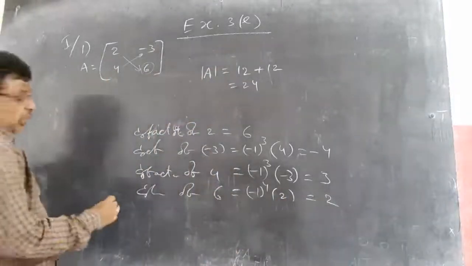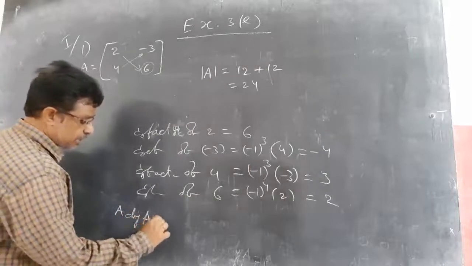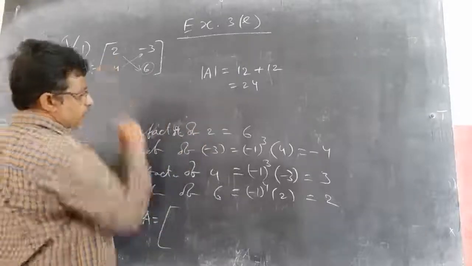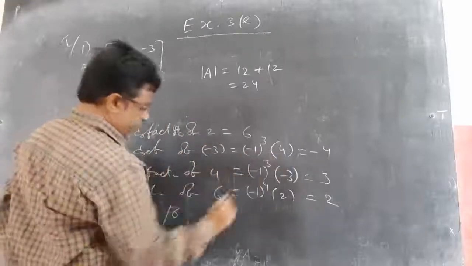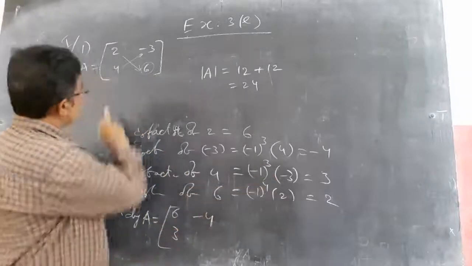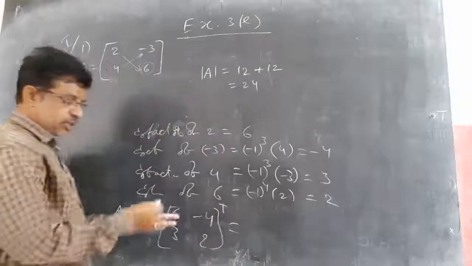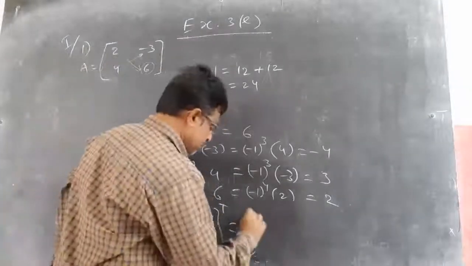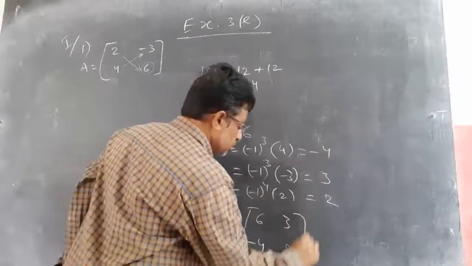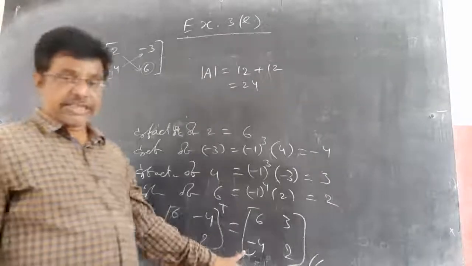Now, adjoint A. What is adjoint A? I told you, it is the transpose of the cofactor matrix. So first form the cofactor matrix. Cofactor of 2 is 6, cofactor of minus 3 is minus 4, cofactor of 4 is 3, and cofactor of 6 is 2. So take the transpose of this, changing rows into columns, so it becomes 6, minus 4, 3, 2. This is called adjoint A.